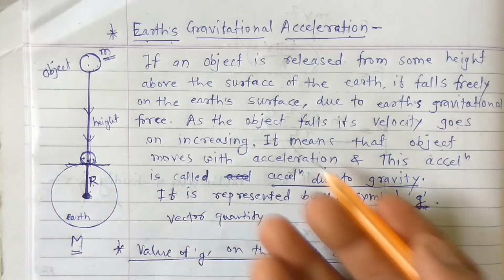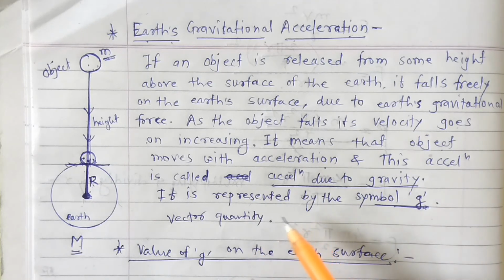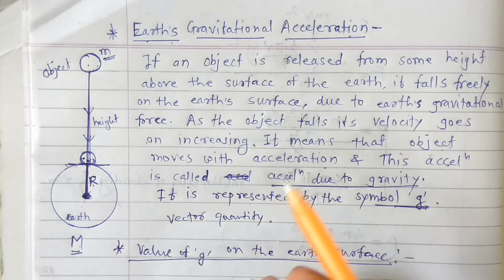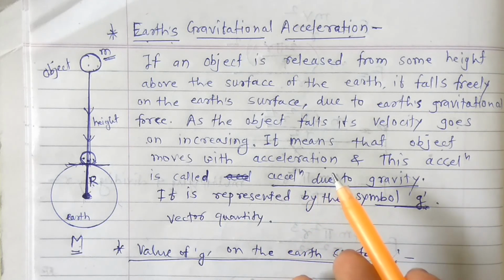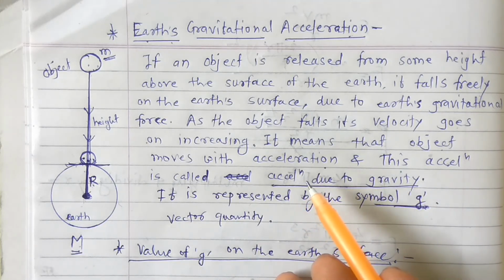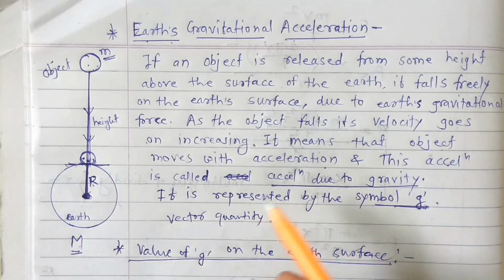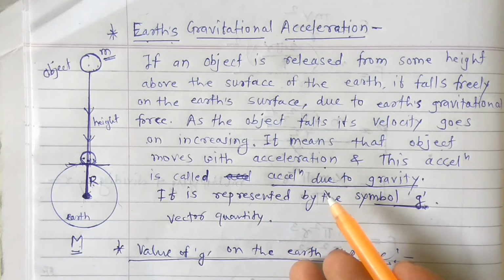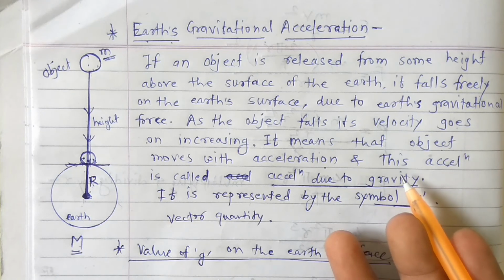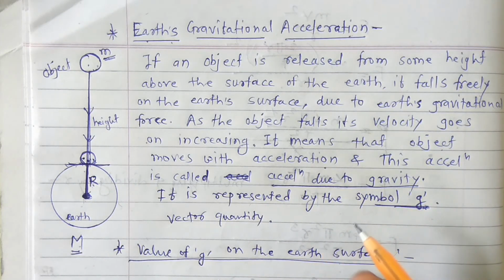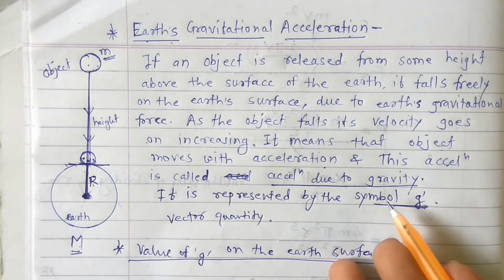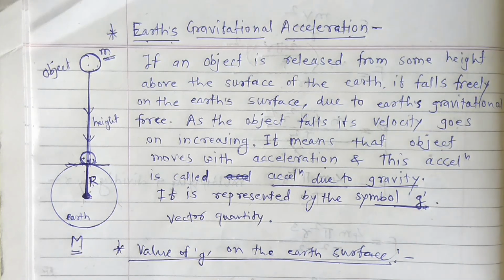Or another very simple definition, listen carefully: the uniform acceleration produced in a freely falling body due to the gravitational force of the earth is called the acceleration due to gravity. This is also a very simple definition. Okay, thank you students.